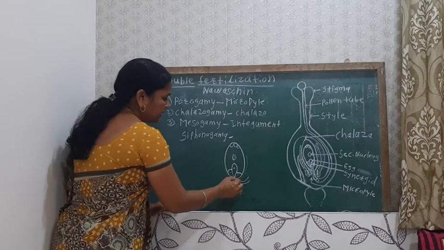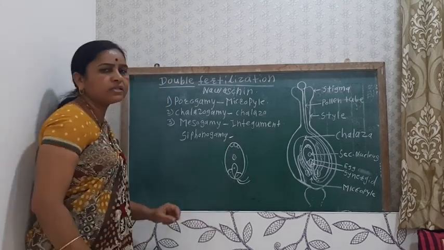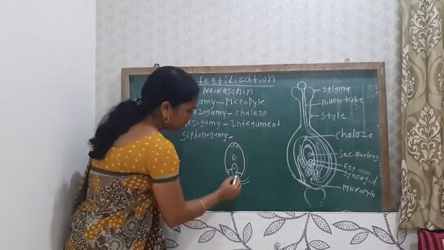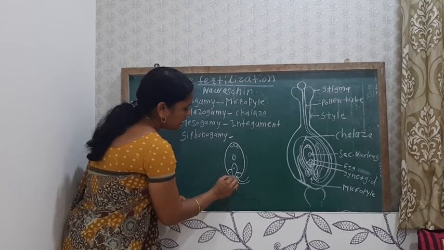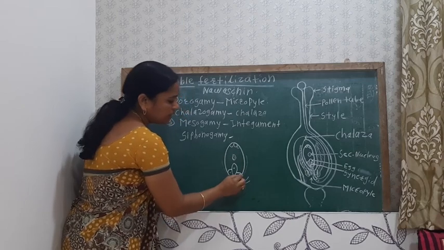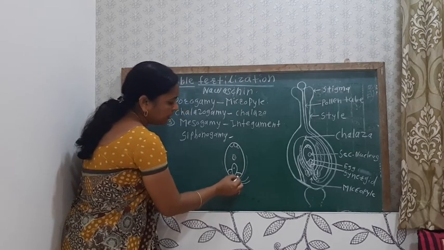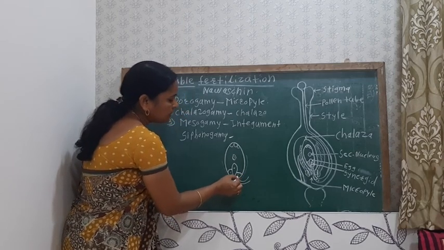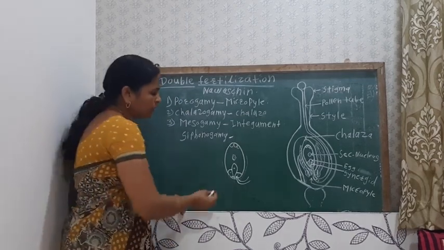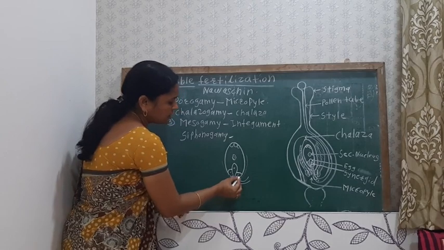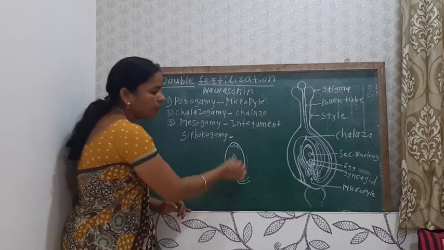In the synergid there are filiform apparatus, finger-like projections present in this cell. The synergid attracts or guides the pollen tube, due to which the pollen tube comes near the synergid and enters only one synergid.